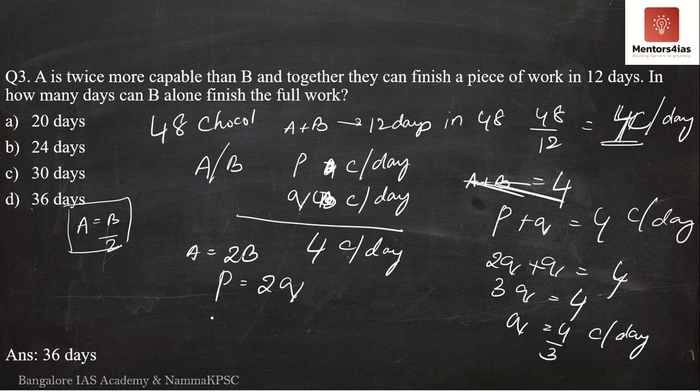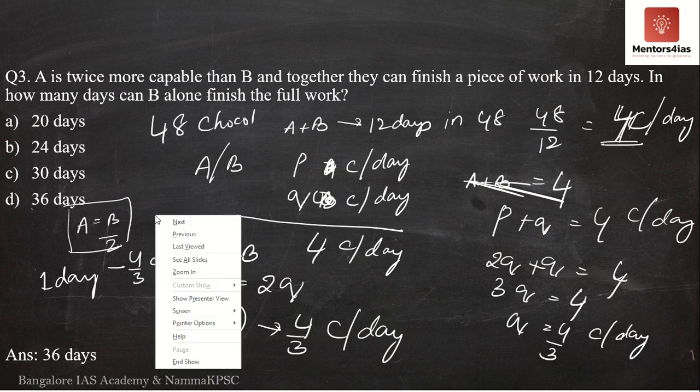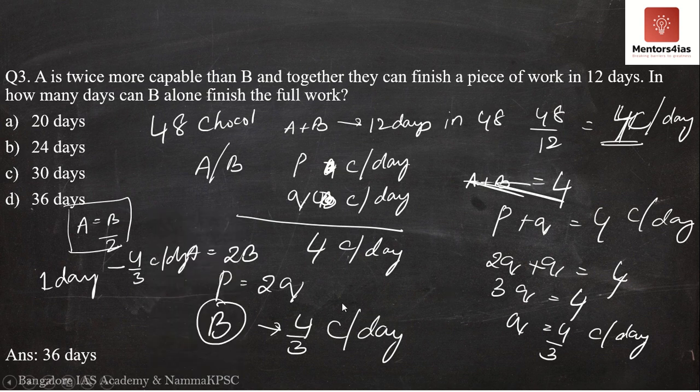Meaning person B eats 4 by 3 chocolates per day. So, in one day, I'm sorry, I'm solving the question problem everywhere. I hope you're able to follow, because I'm moving from one place to another. Please do keep a track. So, coming back to this, if B is able to eat 4 by 3 chocolates in one day, I'll just erase the entire thing now. Or let me just solve it here.